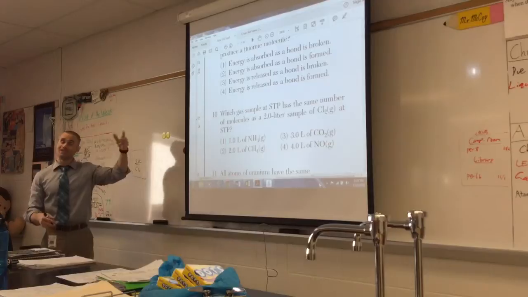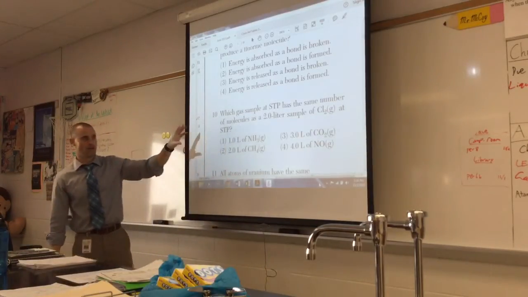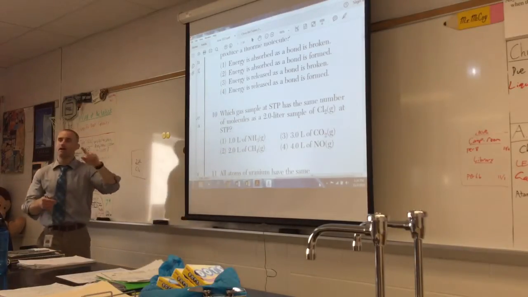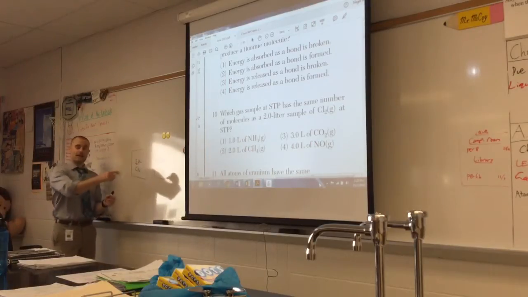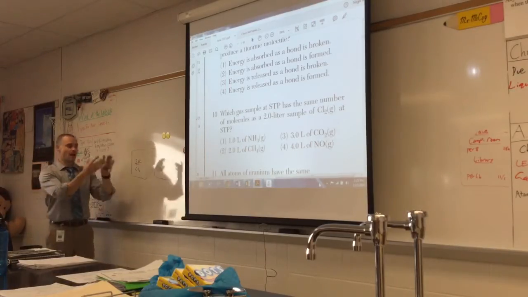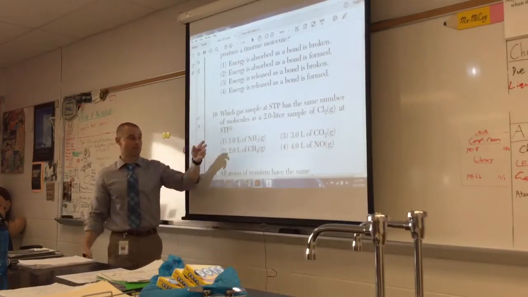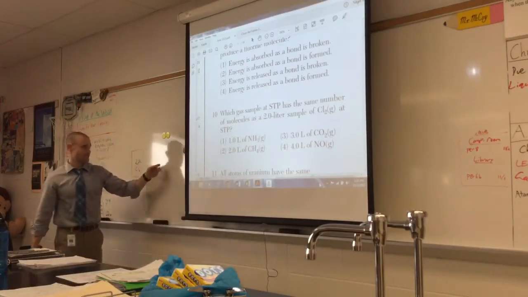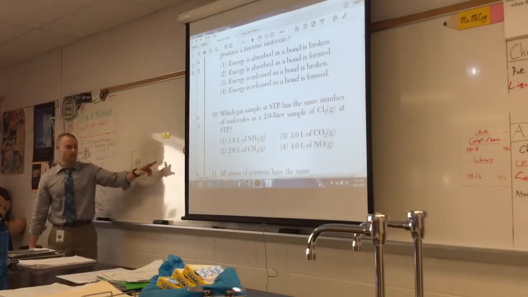So in chemistry with this type of question, and we did talk about this in the past, but I really wanted to show you a Regents question pertaining to the concept. If you have the same temp, pressure, and volume, so the same size container at the same pressure and temp, everything about those 2 particles are the same, including the number of particles. So the number of particles in here equal the number of particles in here. Why? Because it's 2 liters versus 2 liters.